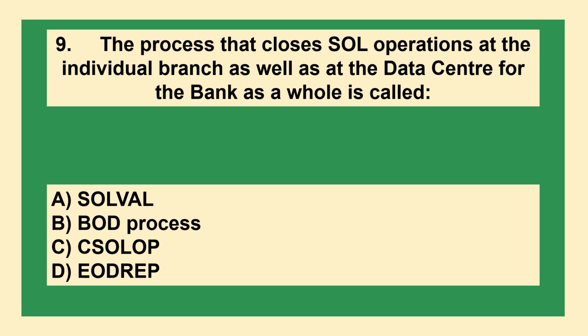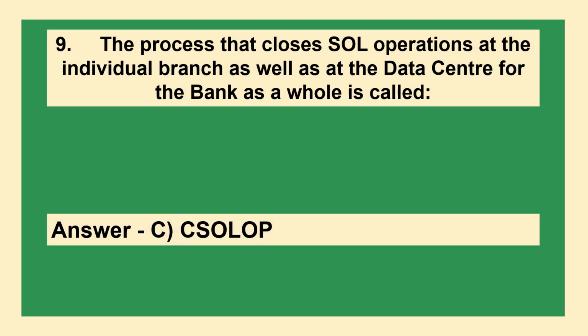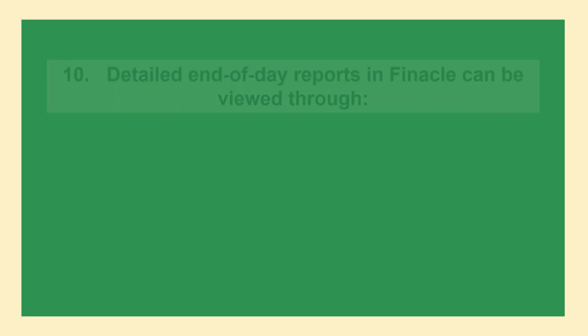The process that closes SOL operations at the individual branch as well as the data center for the bank as a whole is called option A: SOLVAL, option B: BOD process, option C: CSOLOP, option D: EOD REP. The answer is option C: CSOLOP.